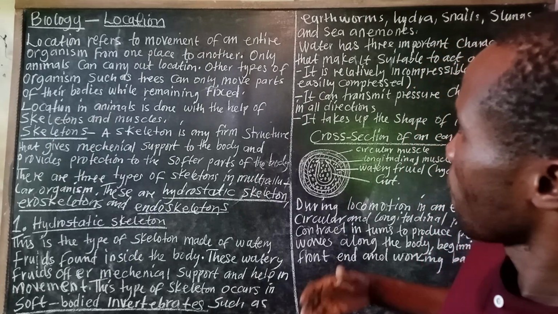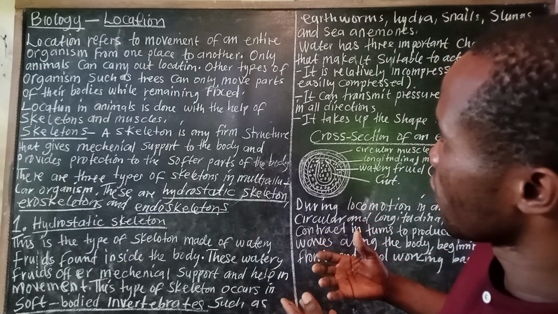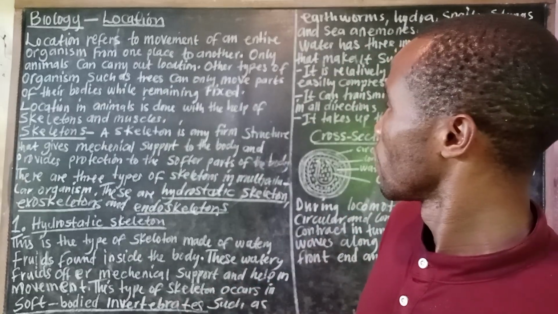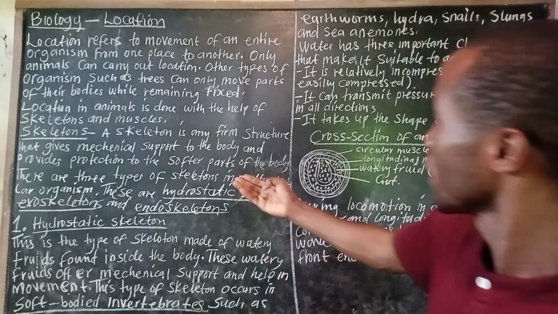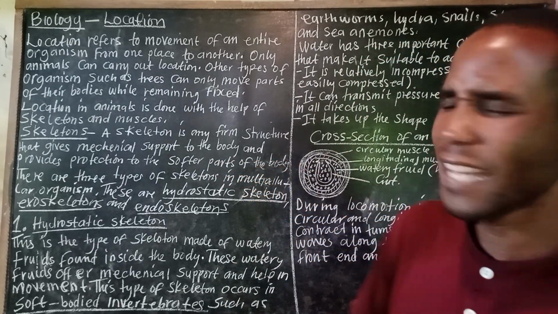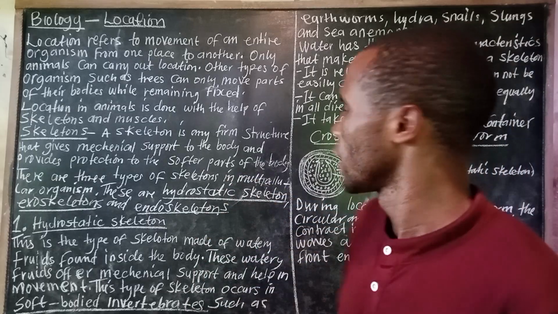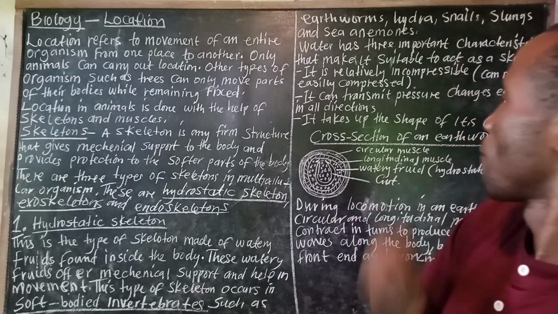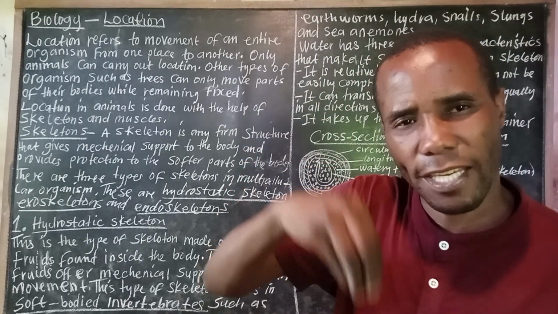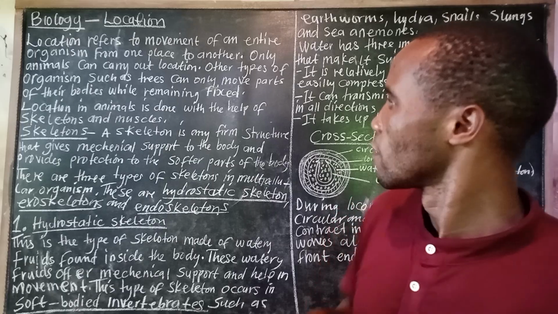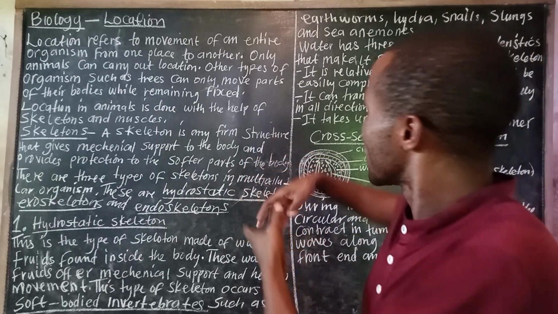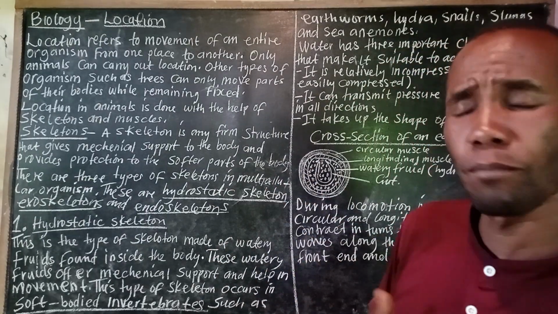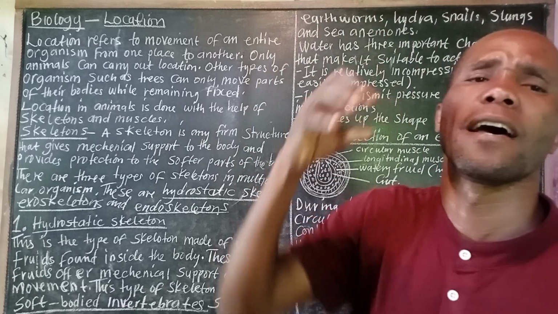Now, let us look at the skeleton first. A skeleton is any firm structure that gives mechanical support to the body and provides protection to the softer parts of the body.